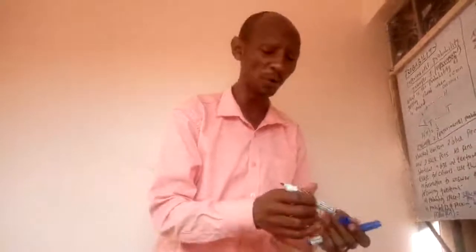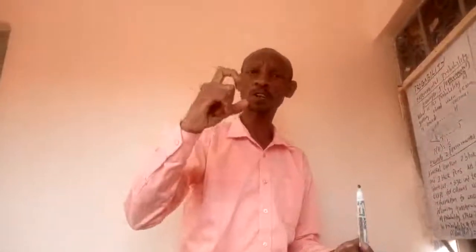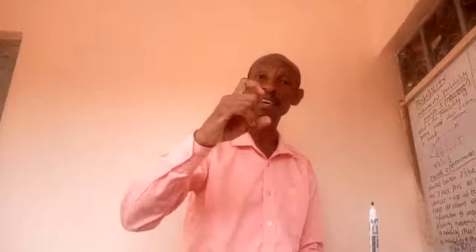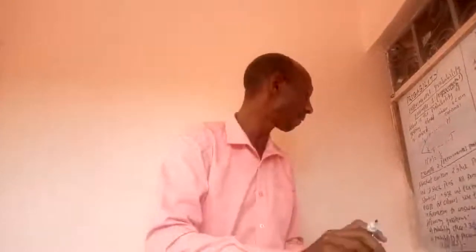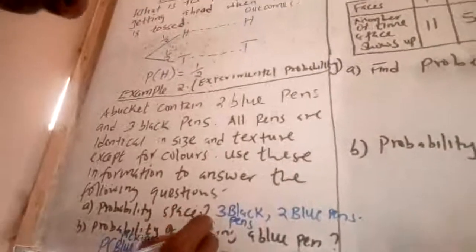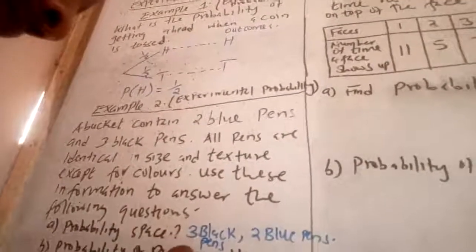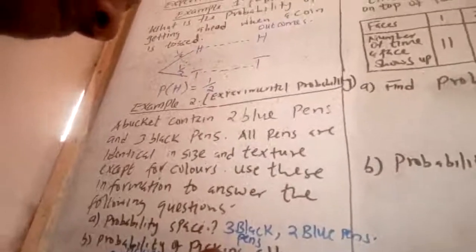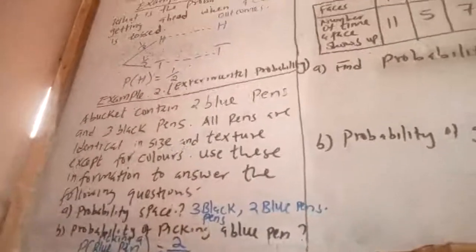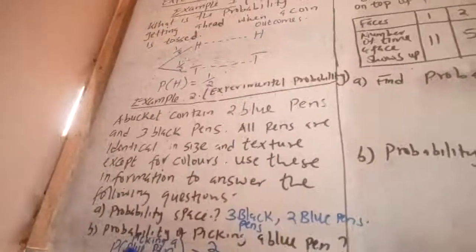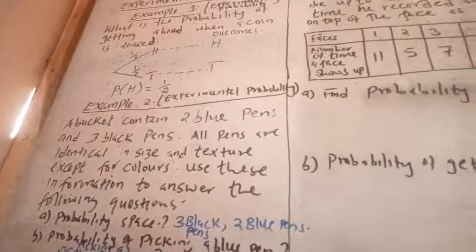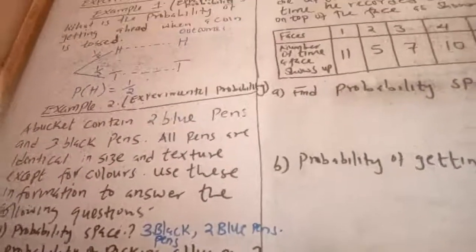In order for you to get the probability of any event, you calculate it by taking the total favorable outcome and dividing by the total outcome. The favorable outcome in this case is blue, and there are 2, and you divide by 5, because the total number of pens in the bucket is 5, with 3 black and 2 blue.